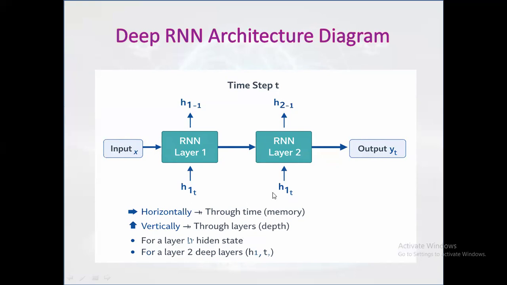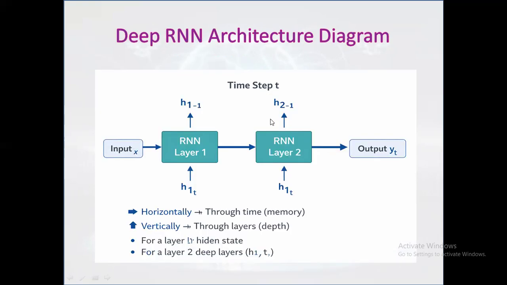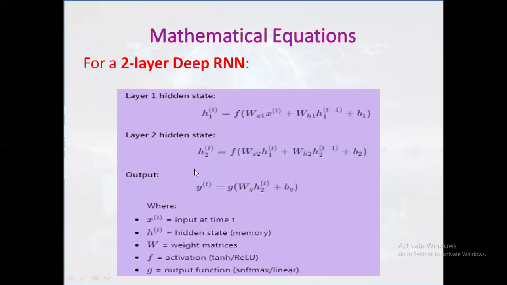Here H1(t) and H2(t) represent the hidden states. These memory units, layer 1 and layer 2, store information: layer 1 stores basic sequence information, and layer 2 stores more abstract sequence features. So the mathematical equation of the deep neural network is given by the hidden state: H1(t) = f(Wx1 x(t) + Wh1 h1(t-1) + b1).